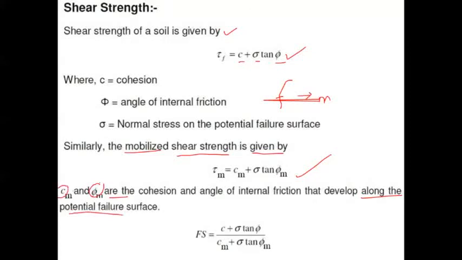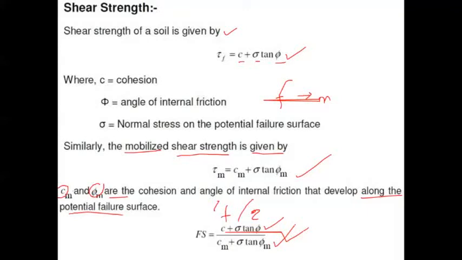Mobilized in the sense which develops along the potential failure surface. So then factor of safety, as you know, if you remember the previous definition, is nothing but tau f divided by tau. Tau f is nothing but c plus sigma tan phi, which is indicated in the numerator, and in the denominator, that is the tau value, c_m plus sigma tan phi_m.